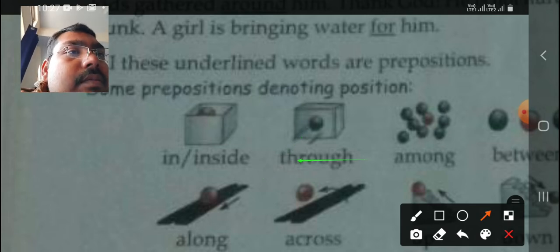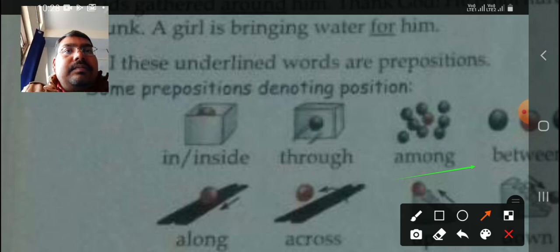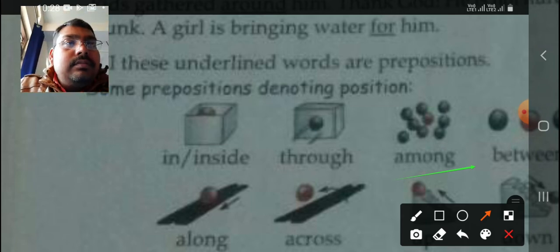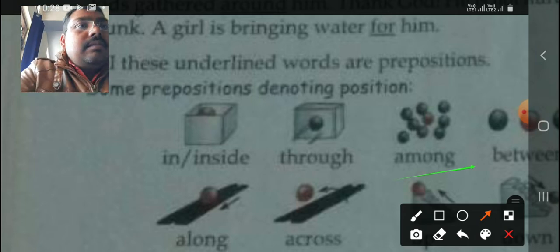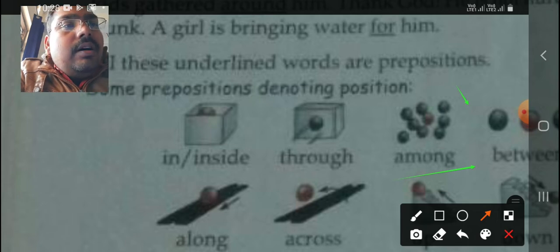So next, if you can see, among. If a ball is kept among many such balls, then I can say that the red ball is among other black balls. So the red ball is among the black balls. When there are many things, then we use among.